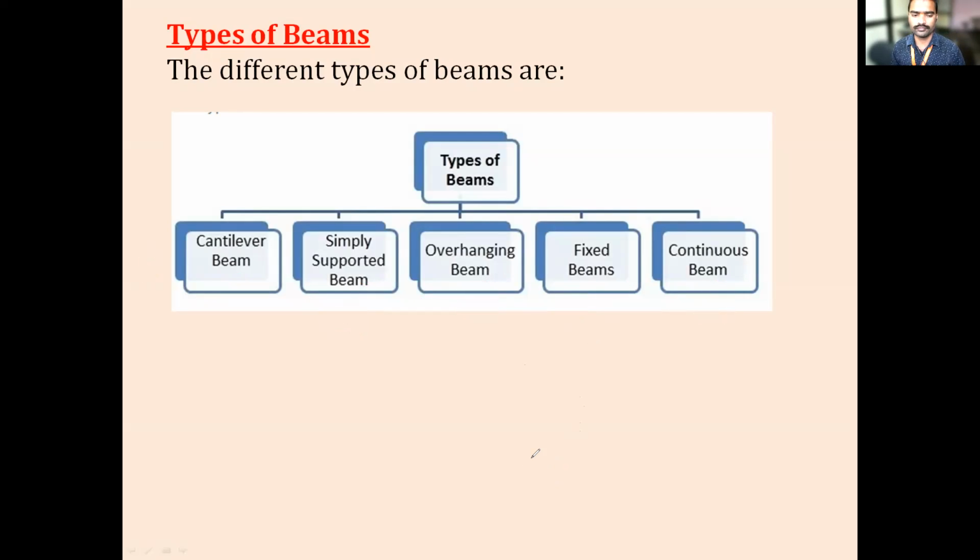Is it clear? Yes, sir. First one is cantilever beam. Second one is simply supported beam. Third one, overhanging beam. Fourth one, fixed beam. Fifth one, continuous beam. Okay, you should remember these points. If anybody asks you what are the different types of beams, you should tell.